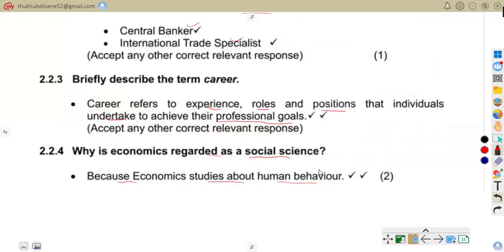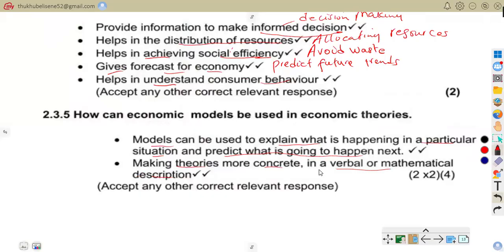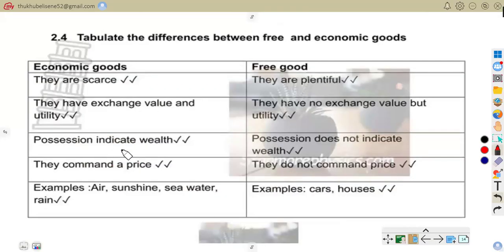So we can come to our answers and then you just say them. So here we are saying the economic goods, they are scarce, like we have said. They have exchange value and utility. So meaning to say they have price. Possession indicates wealth, so they show wealth. Also, they command price, like I said. The examples given here are air, sunshine, sea, water, rain.